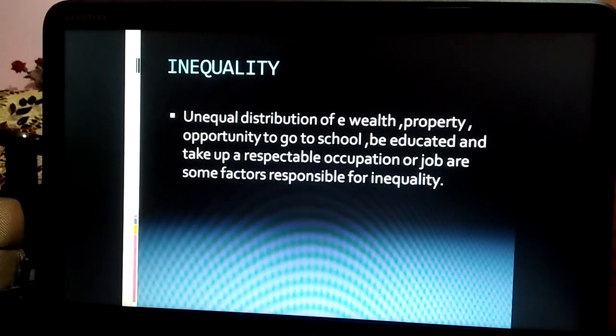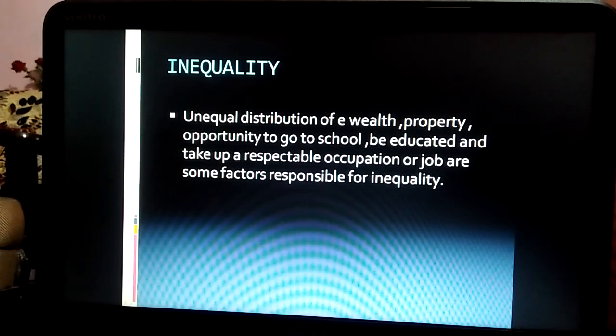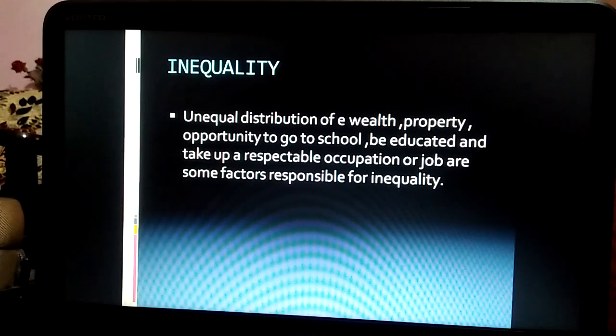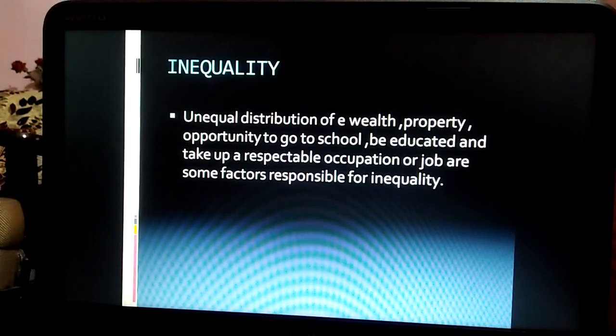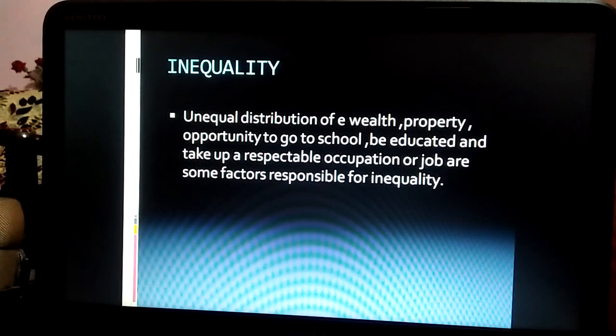The picture is shown in your book, where a boy is throwing a stone at a rag picker. This is inequality. Inequality means difference, it means all are not treated equally. Like men and women, they are not treated equally. Rich and poor, they are not treated equally. So this is known as inequality.